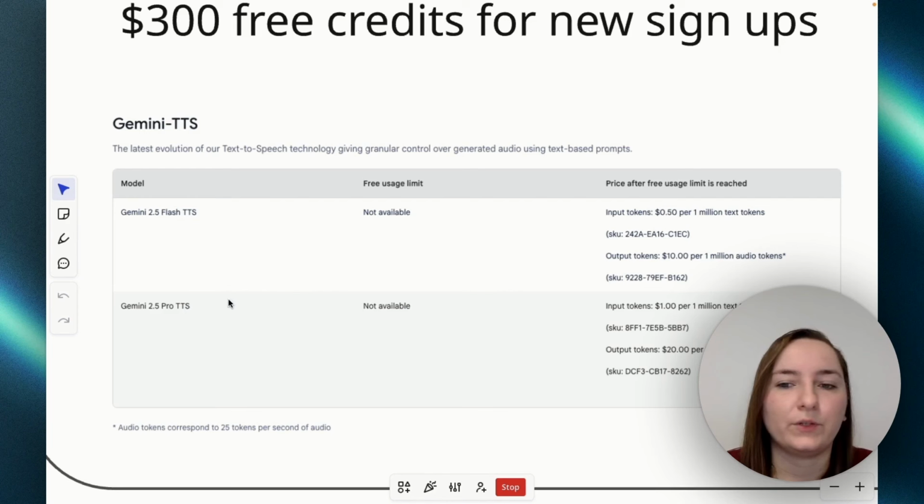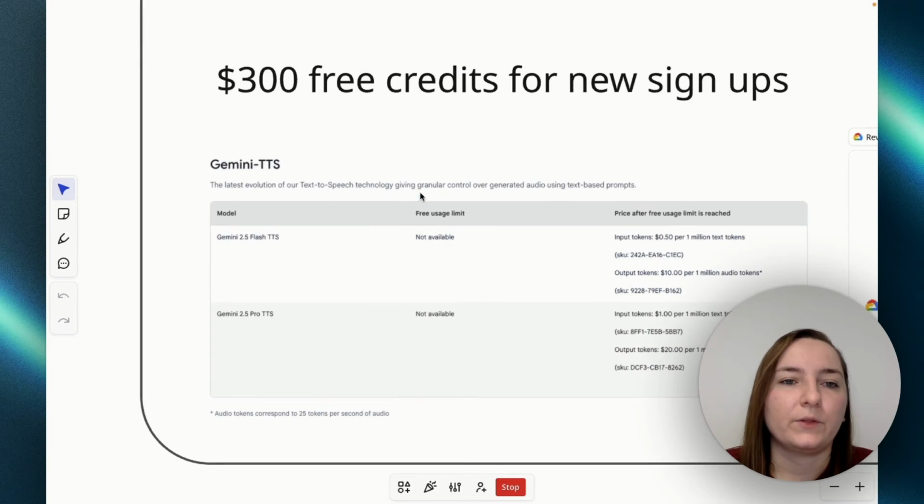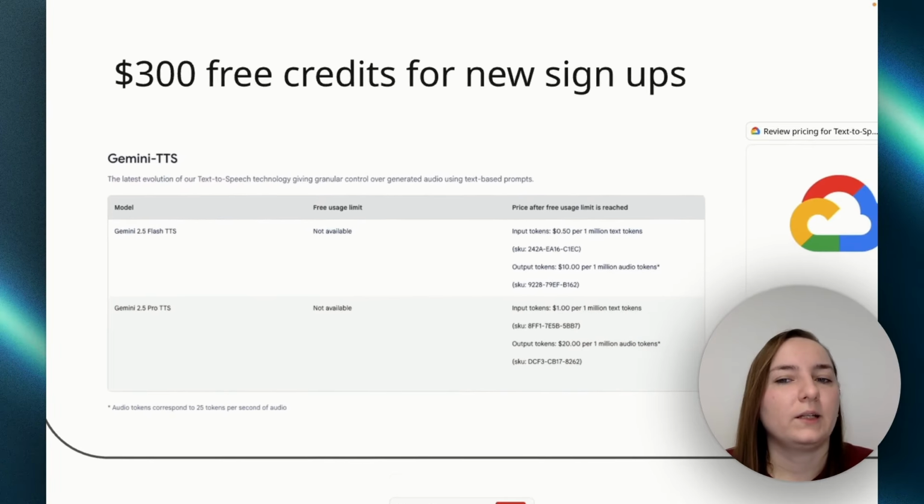Obviously the Pro version is better, but it also costs more. And here, as you can see, this costs $10 per million audio tokens, and audio tokens correspond to 25 tokens per second of audio, and this one costs $20. So once you've used up your free credits, it's still cheaper than 11 Labs.